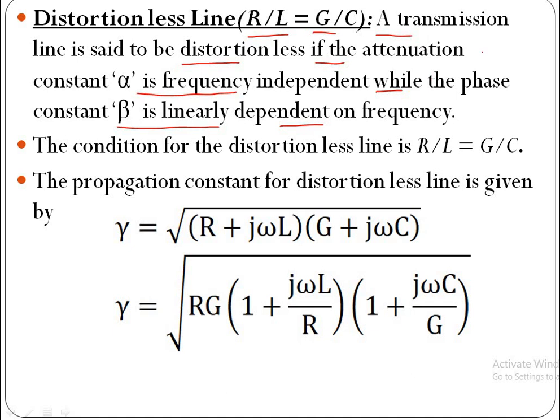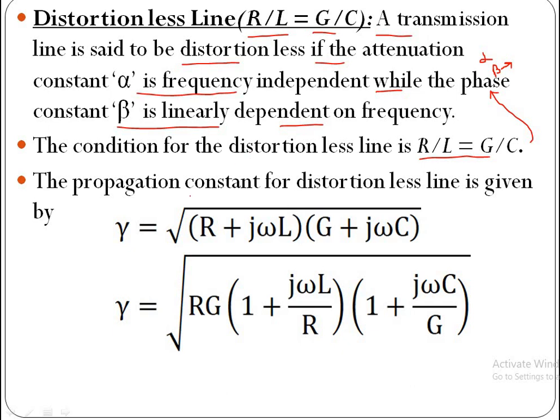That means for distortionless line, alpha is independent of frequency, beta linearly dependent on frequency. So if we consider the condition for distortionless transmission line as R by L is equal to G by C, by assuming this condition, we are going to prove that alpha is independent of frequency and beta depends linearly on frequency.